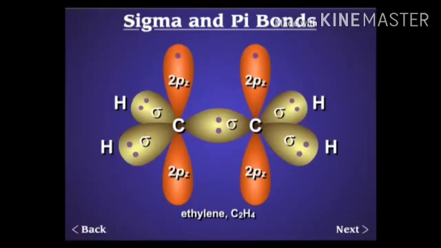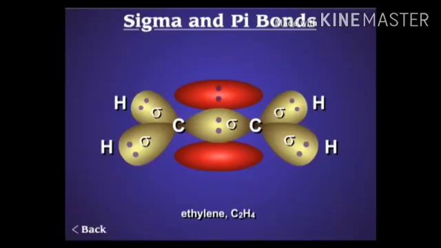The last p orbital of each carbon, that is the 2pz orbital, contains one electron. These two p orbitals overlap with each other by two lobes, one above the plane and the other below the plane.